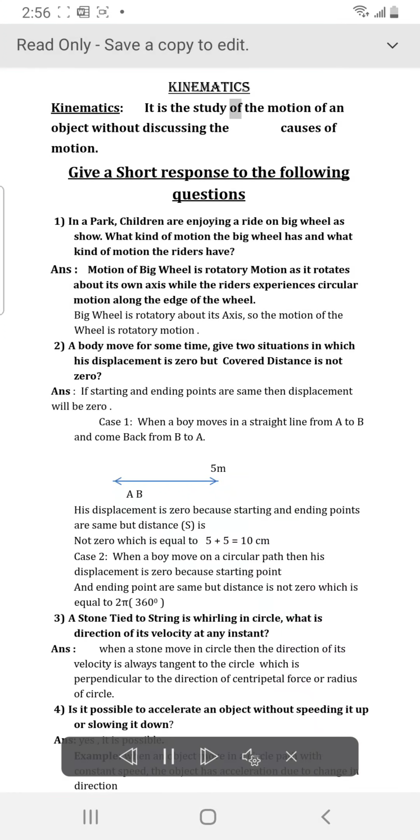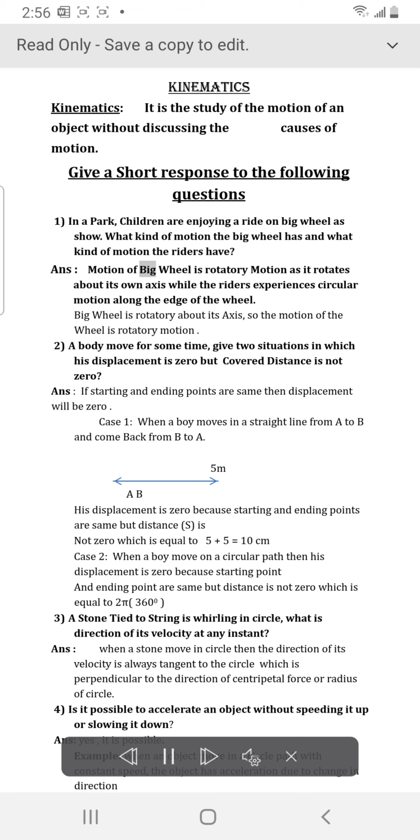It is the study of the motion of an object without discussing the causes of motion. Give a short response to the following questions. In a park, children are enjoying a ride on a Big Wheel show. What kind of motion does the big wheel have and what kind of motion do the riders have?